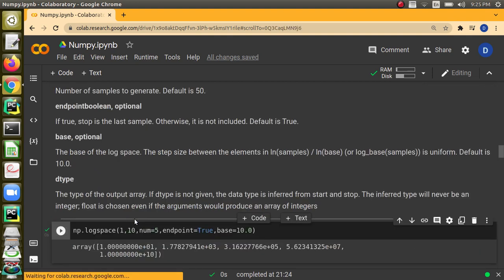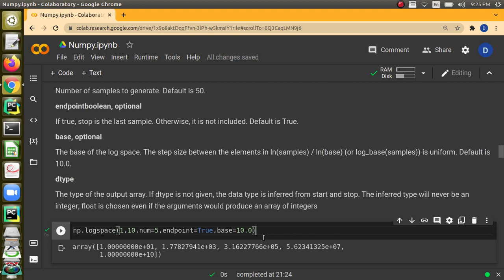Then base tells the base with which the logarithmic space has to be considered. Default is 10. Dtype tells the type of data. Otherwise it will infer from the values, and generally float. In most cases in NumPy, if we do not mention the data type for the arrays, it prefers to make it a float, right?